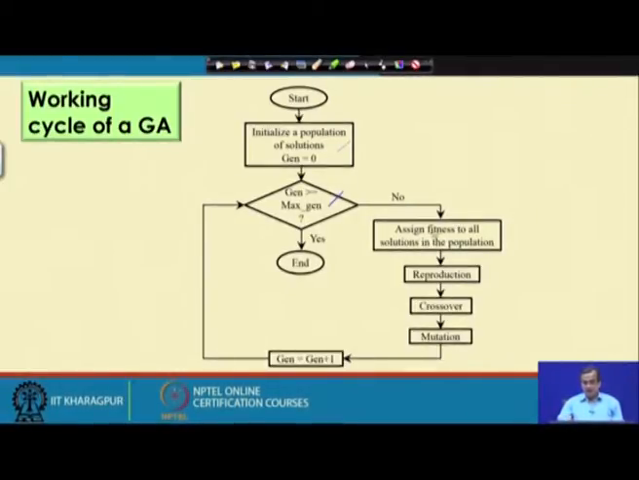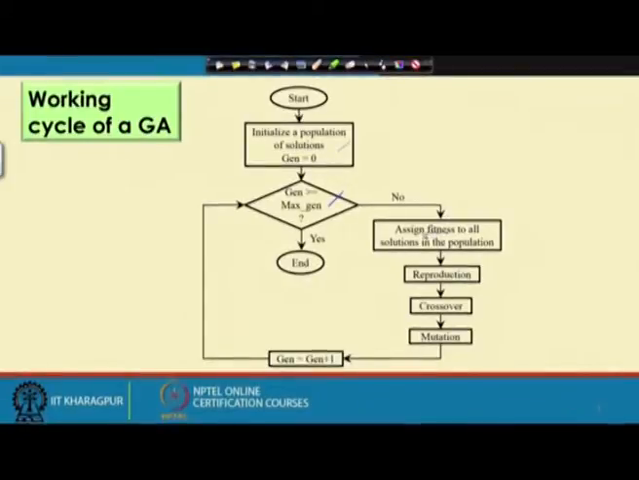Now, here the fitness is nothing but the goodness value of that particular objective function, and for a maximization problem, we consider the fitness to be nothing but the value of this particular objective function. And once you have got the fitness information for the whole population, we go for the GA operators like reproduction, crossover and mutation.